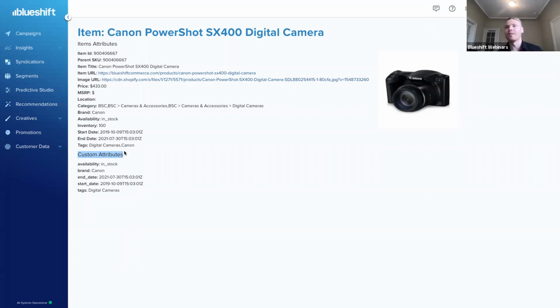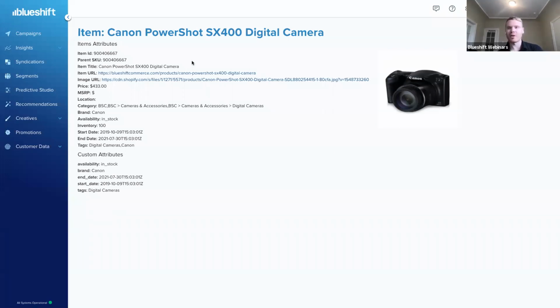Last thing I want to highlight is, of course, this is all a one-time setup. We're going to want to programmatically connect with your catalog such that any changes to price or availability, or when an item is available, we're going to be cognizant of that and make sure we're not recommending a Christmas sweater when the season has ended.